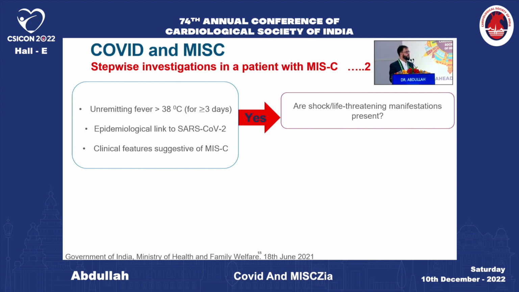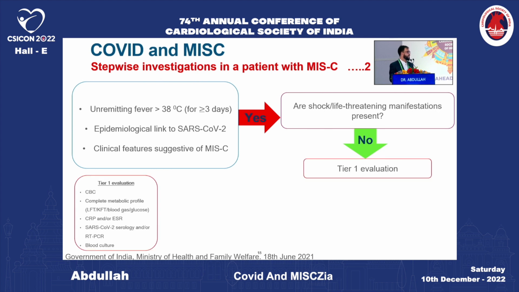We then ask whether the patient has shock-like features and is sick to start with. If the patient is not sick, then we start with basic investigations, which include CBC, metabolic profile, SARS-CoV-2 serology or RT-PCR, and blood culture.